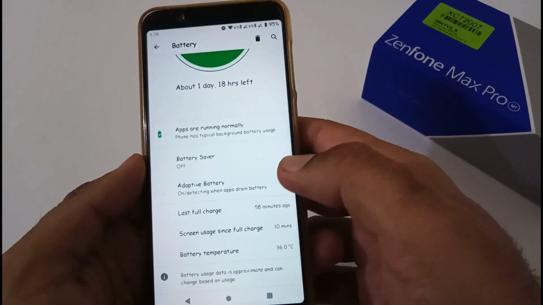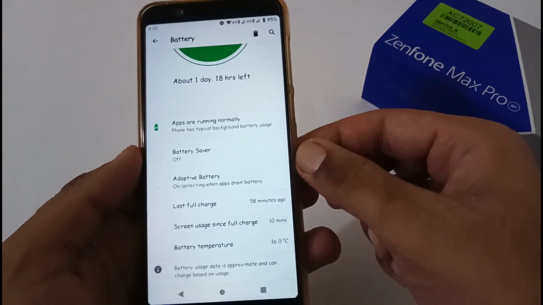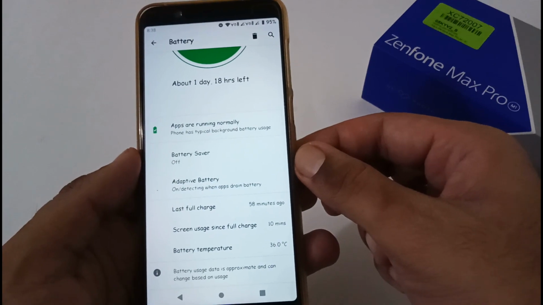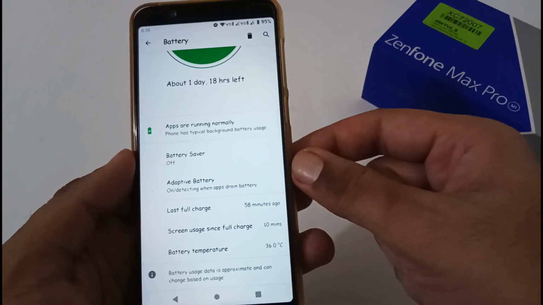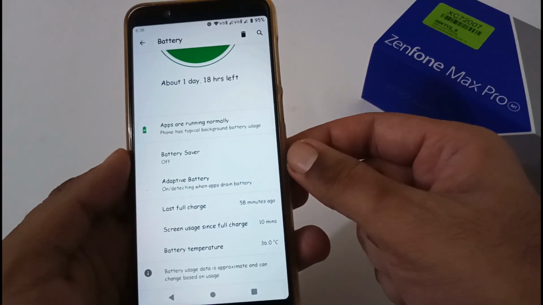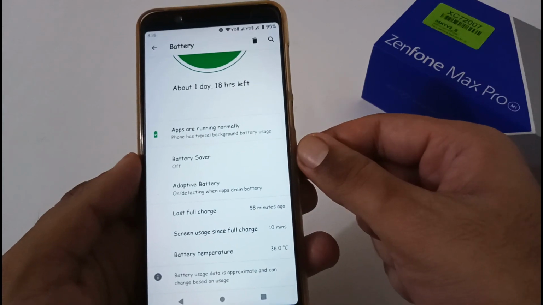Apart from this, the idle battery drain is again somewhat bad in this case. I faced nearly 7 to 8% of battery drained over a span of 8 to 9 hours. So almost 1% of battery was drained after every 1 hour or so. Now let's focus on the battery consumption part.